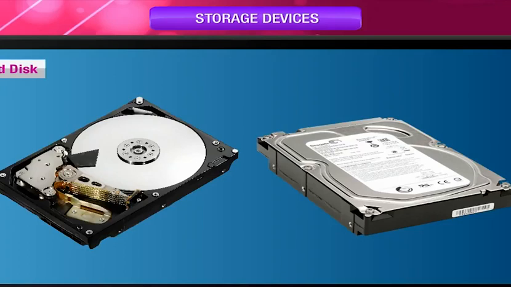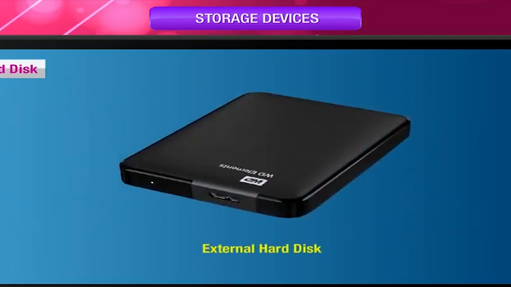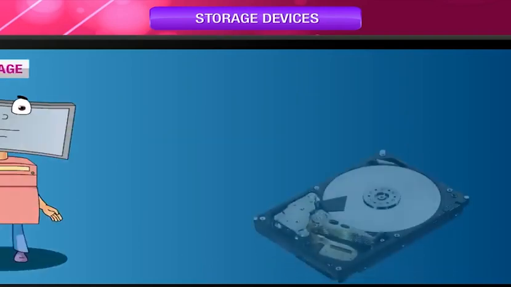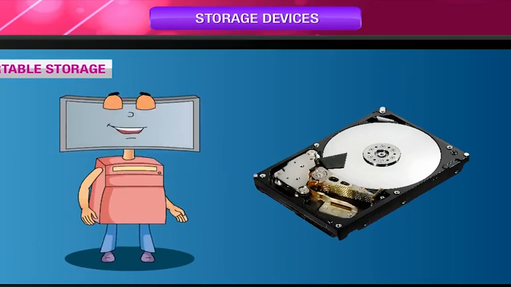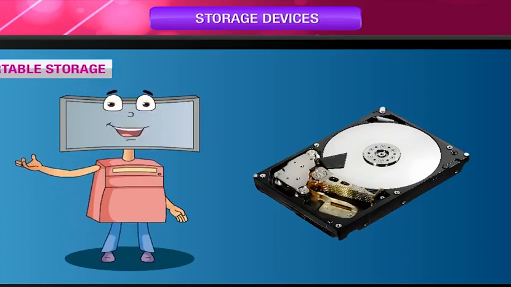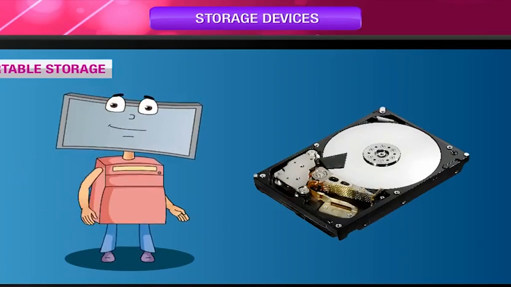Nowadays, 1 TB to 2 TB hard disks are commonly used in PCs. The hard disk acts as the main storage device. External hard disks are also available in the market to transfer bulk amount of data. Portable storage. Besides hard disk, except external hard disk or fixed disk, all the other storage devices are portable, in which you can carry data and programs anywhere.